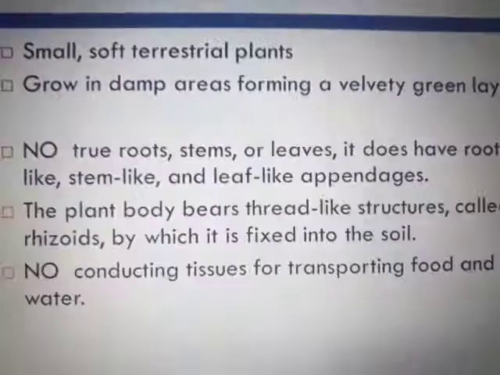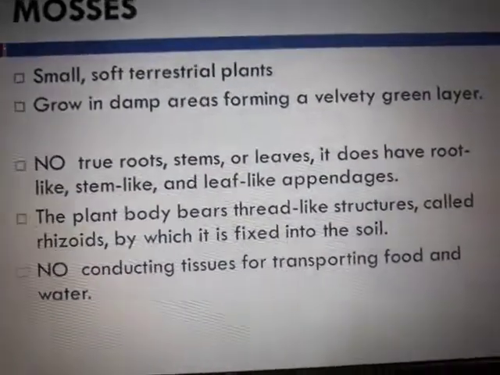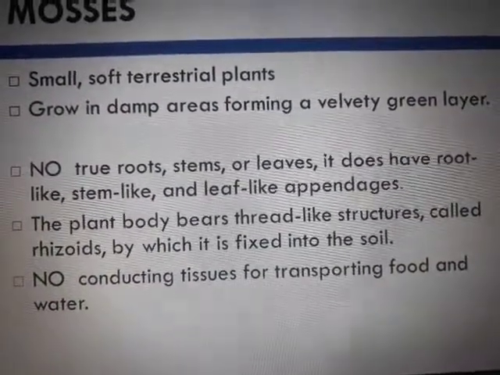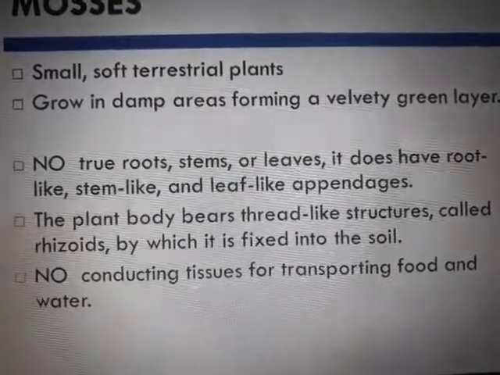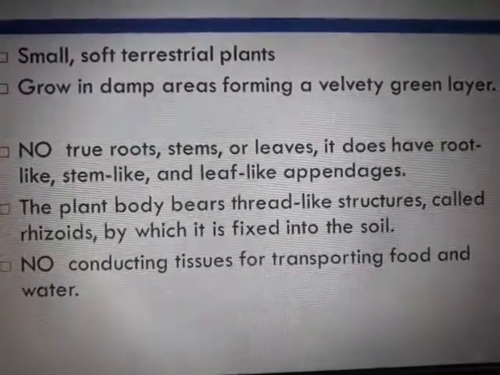This is a moss, on the rocks, on the hills, everywhere in the rainy season. That's why it is green in color. There will be small grasses also growing, but this is typically a moss. It's very soft. Mosses are small and terrestrial, and they do not have any true roots, stems or leaves. They do have root-like, stem-like, and leaf-like appendages.